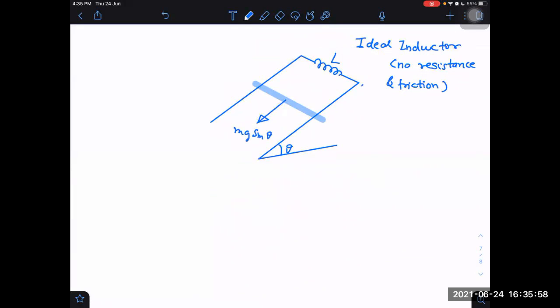Yes, sir. We are expecting that energy in the inductor will keep on increasing. Any other thing that you are expecting from this? Again, only B perpendicular is given to you.